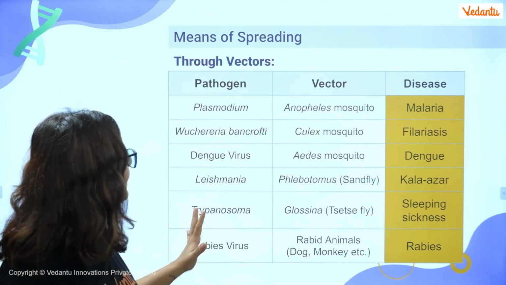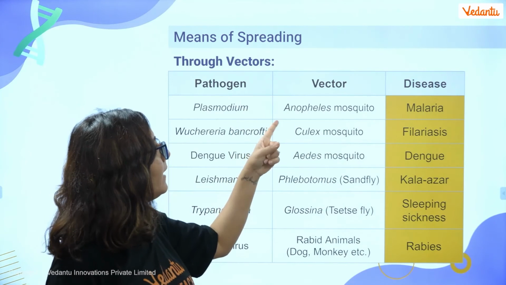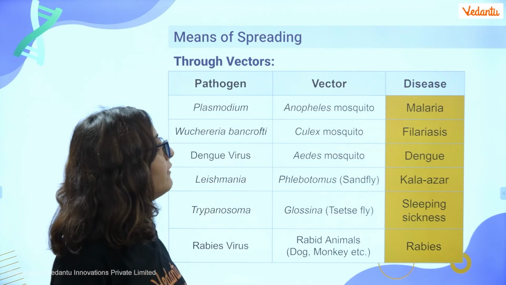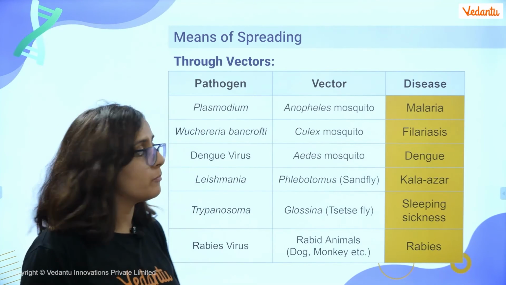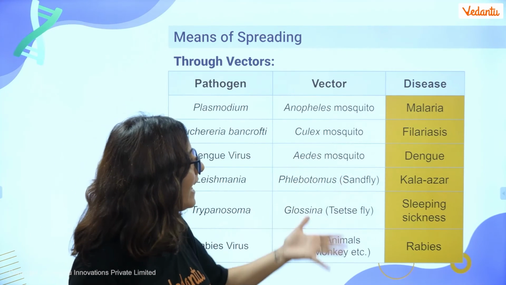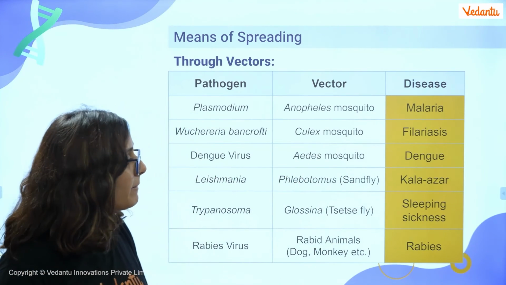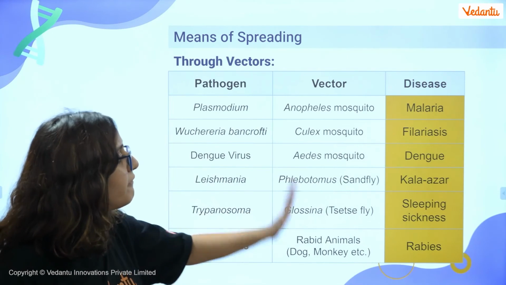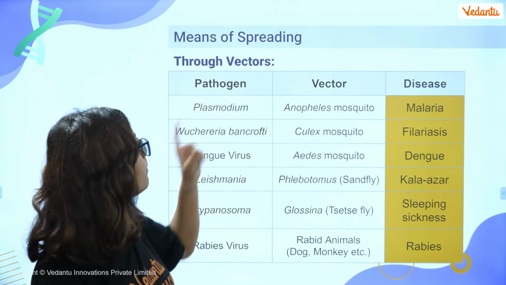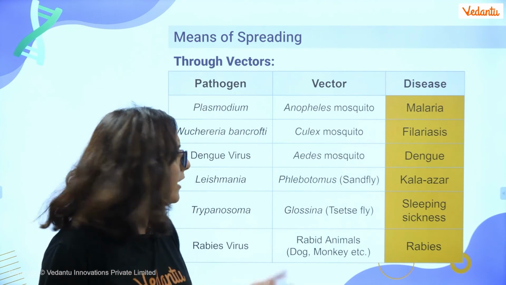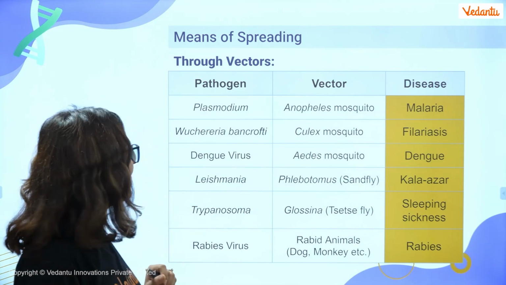So we have a lot many examples here. Malaria caused by Plasmodium, and the vector is Anopheles, female Anopheles mosquito. Then we have filariasis, dengue, Kala Azar, sleeping sickness, rabies. These are different diseases which are spread through the mosquito bite or any other bite, right? These are the vector diseases.